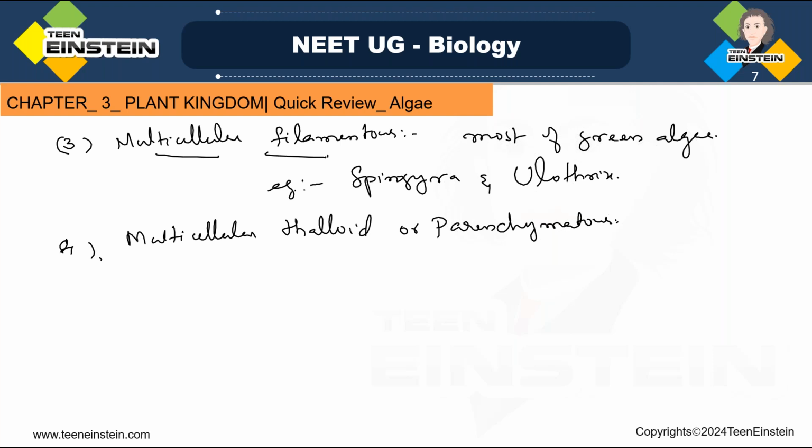Actually, some algae are multicellular in their length and width.